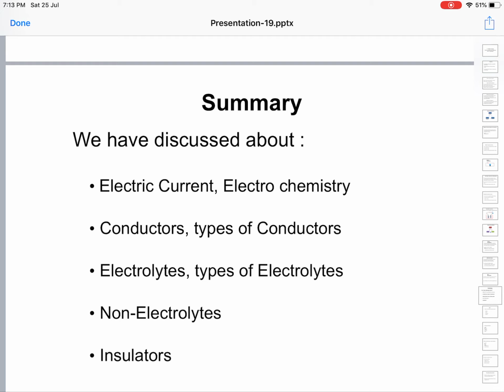Summary: we have discussed electric current, electrochemistry, conductors, and the types of conductors. Two types of conductors. What are they? Metallic conductors or electronic conductors, and electrolytic conductors or ionic conductors. Then we have defined what an electrolyte is. It's a substance which conducts electricity either in the fused state or when dissolved in aqueous solution.